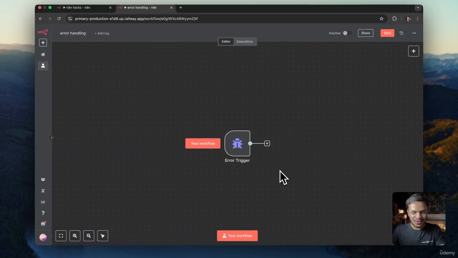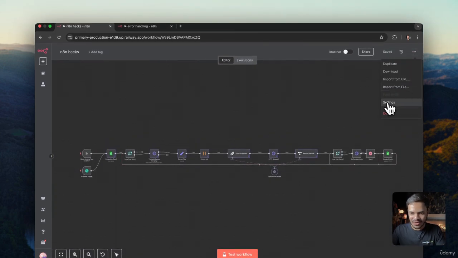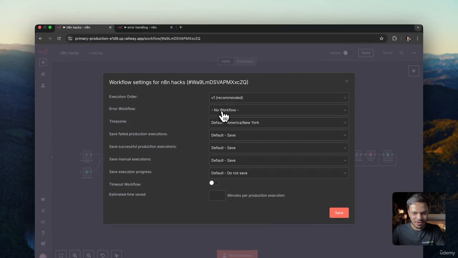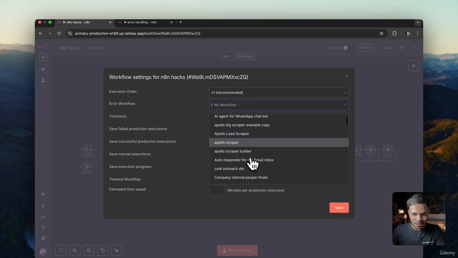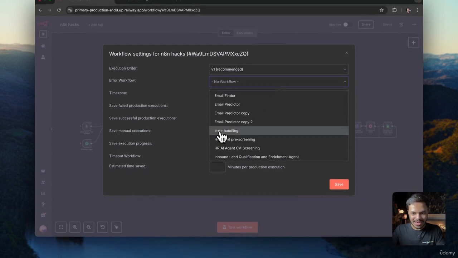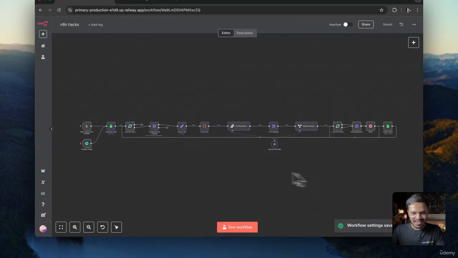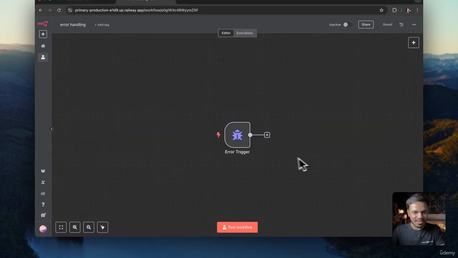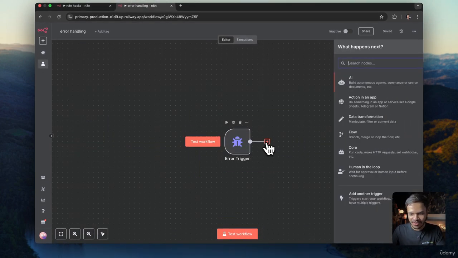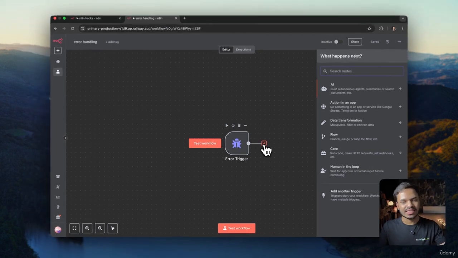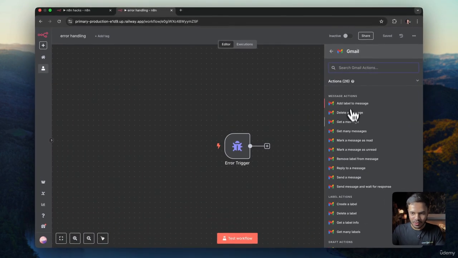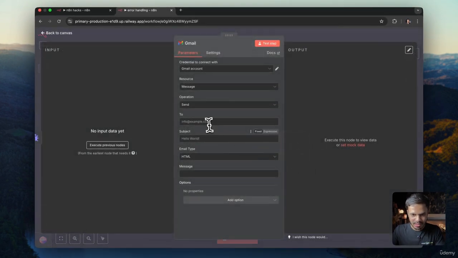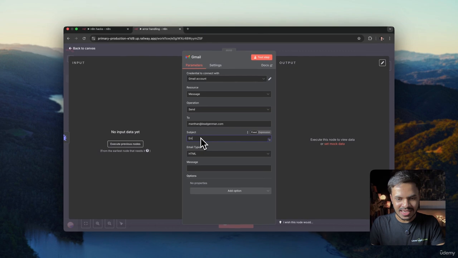So add this error trigger node, click on these three dots, click on settings, and in error workflow, we want to add this error handling workflow file. So scroll down and you will be able to find this error handling. Click on save. And once this workflow falls into error, it will trigger this workflow. And once it triggers, we want to get notified on our WhatsApp or our Gmail. So we'll just simply add our Gmail node, which is send a message to, let's say, myself. And here you can say, "Error in your workflow, please check."